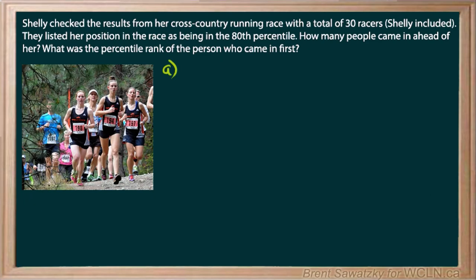When we're told that she's in the 80th percentile, what should come to our mind is that 80% of the racers ended up below her. So let's see what that looks like. 80% of, and there were 30 racers total, and that is equal to the number of people below.